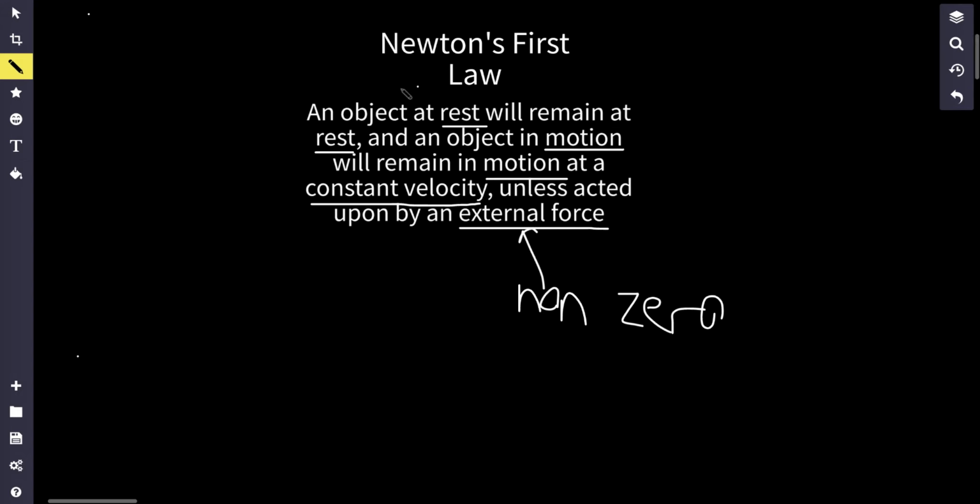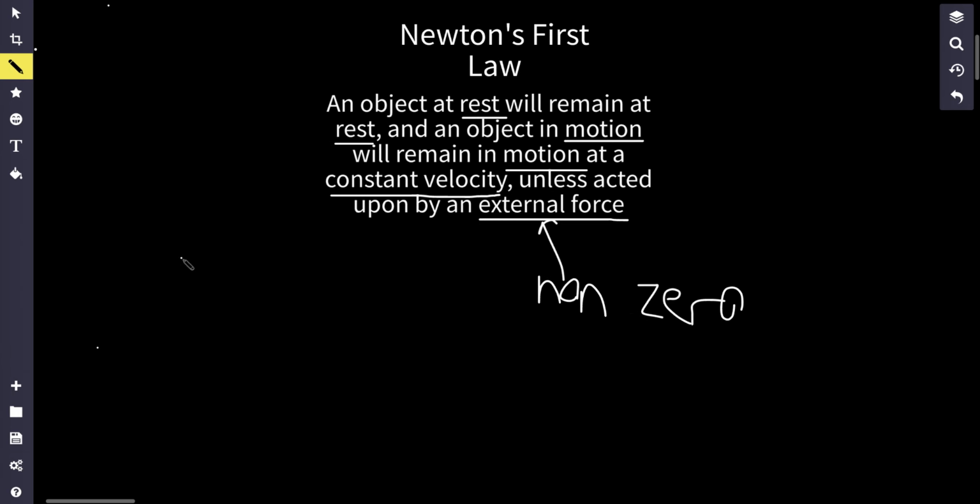Alright, Newton's first law states that an object at rest will remain at rest, and an object in motion will remain in motion at constant velocity unless acted upon by an external force. Just to clarify, the external force has to be a non-zero force. Now, what do I mean by this?